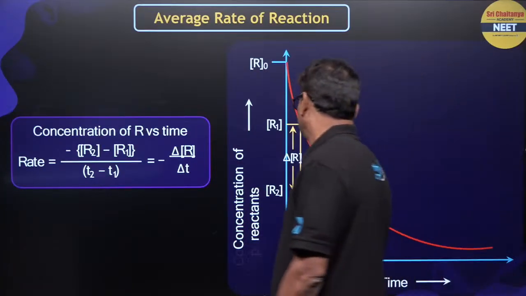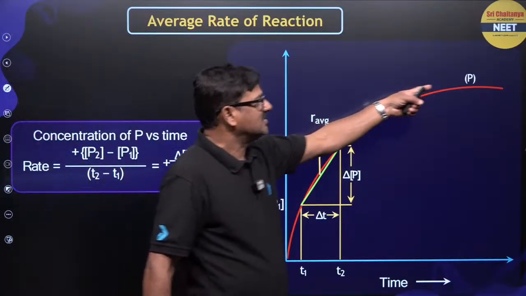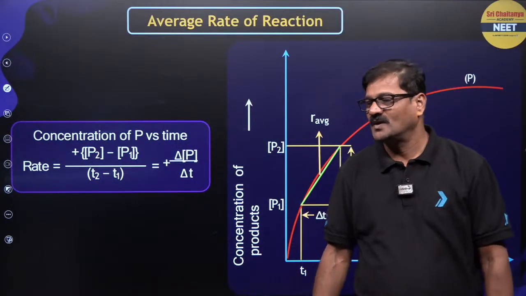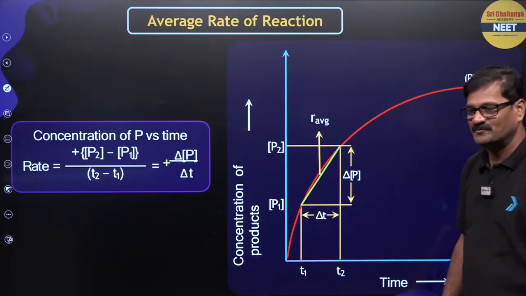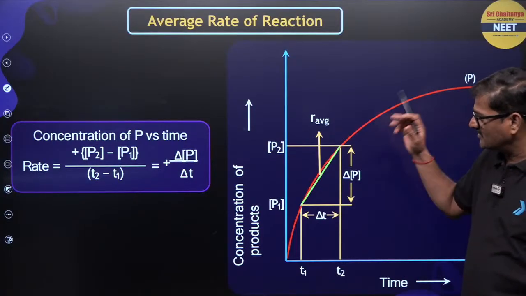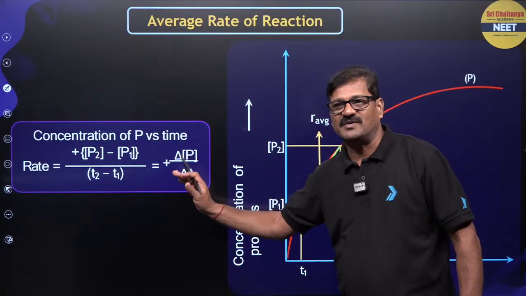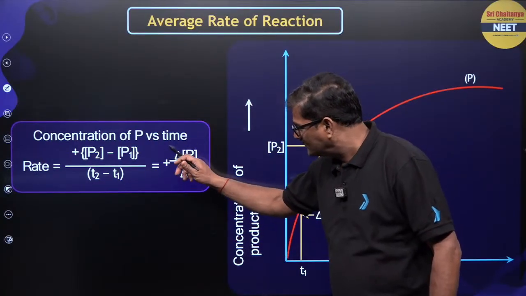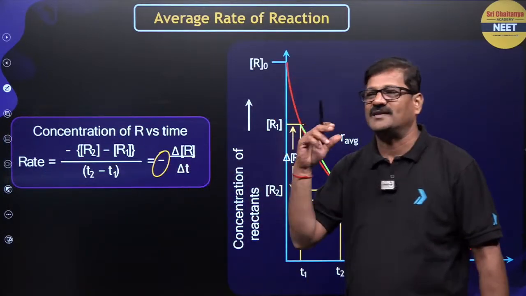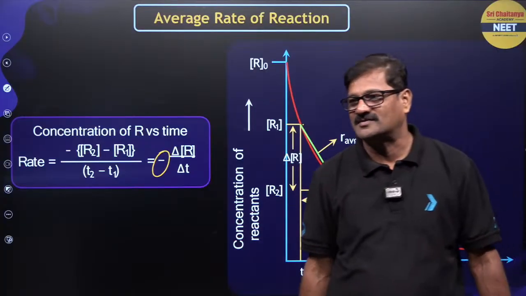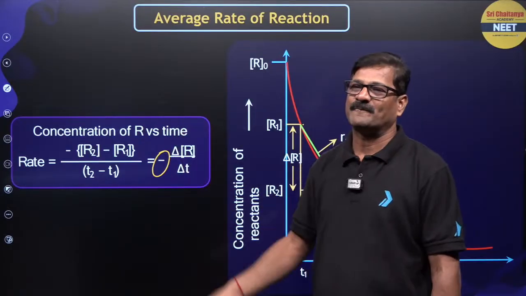And on the product side, the product concentration increases as time proceeds, bachcho, between time T1 and time T2, that is delta T, and this is delta P. So it is del P by del T, or delta P by delta T. It is given as positive here. In the previous one, it is negative. Why so? Somebody comment in the chat box. Use the chat box. I want to see you comment in the chat box, bachcho.